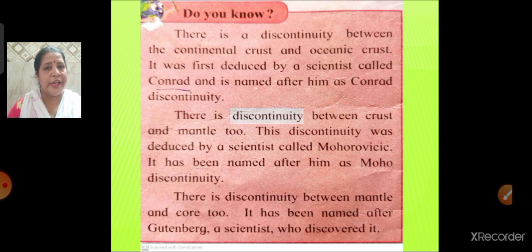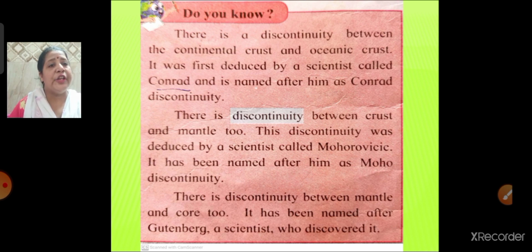This fact was first put forth by a scientist called Mohorovicic, and after him it was named Moho discontinuity.